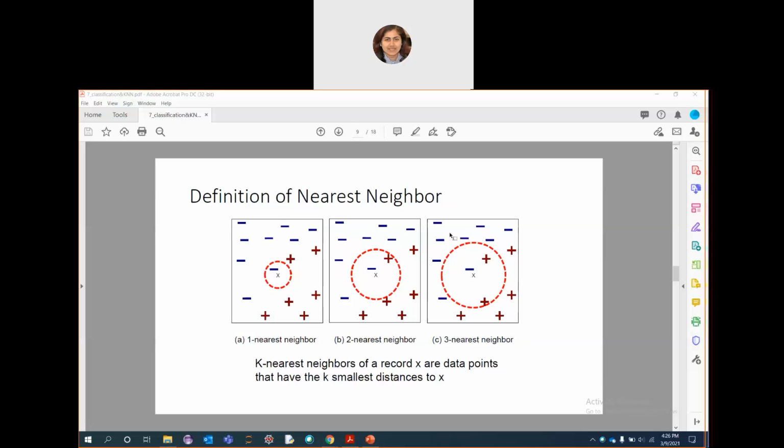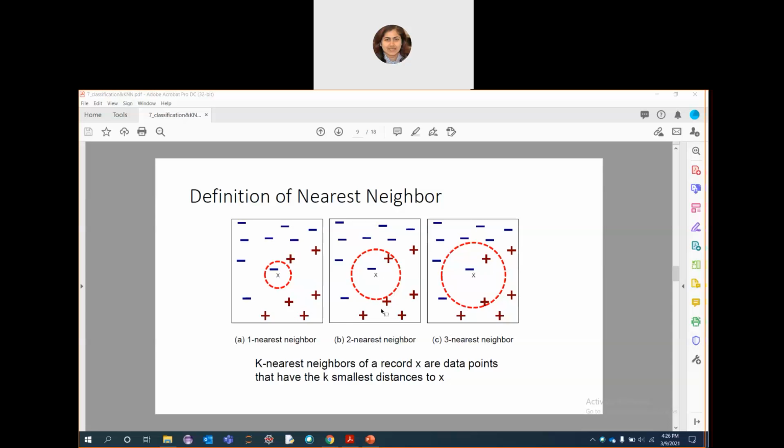So let's see the definition of k nearest neighbor. This is your one nearest neighbor. This sample here, the cross, is classified with whichever one sample is closer to it. So first, one region. If you say two nearest neighbor, this cross is your test sample, an unknown sample about which we don't know anything. And 2 nearest neighbor means which 2 are in close proximity. 3, which 3 are in close proximity.